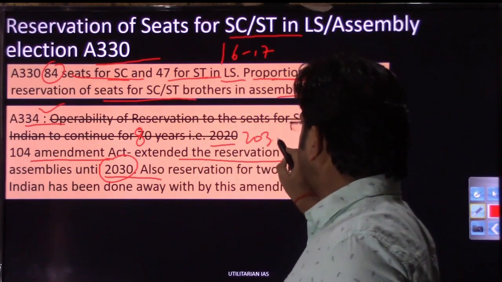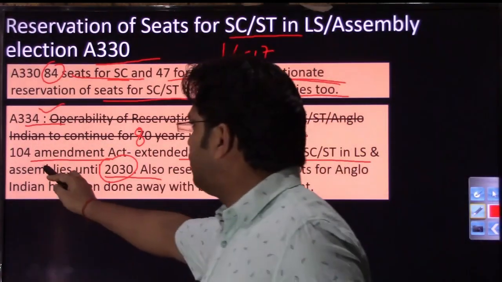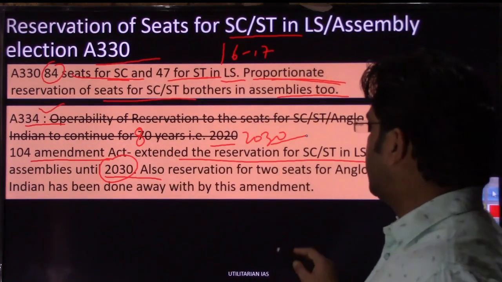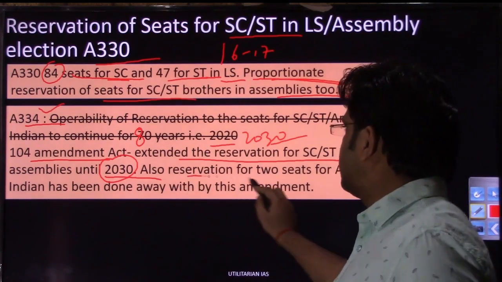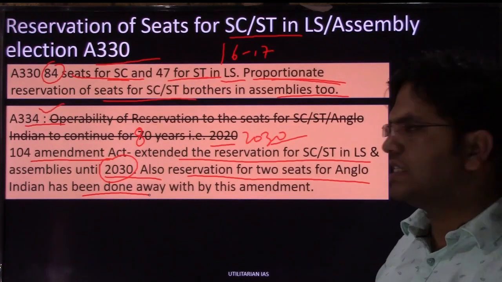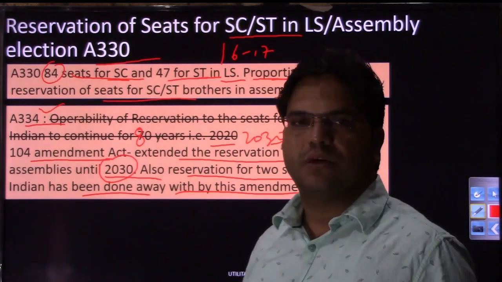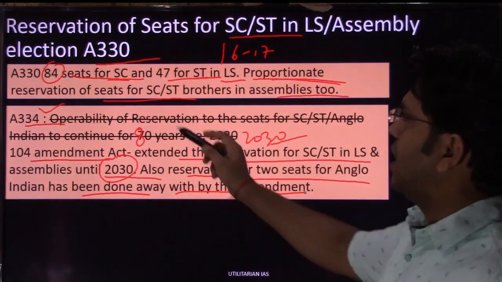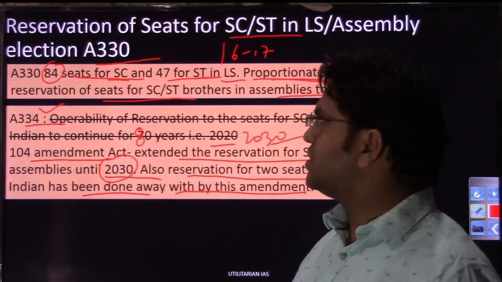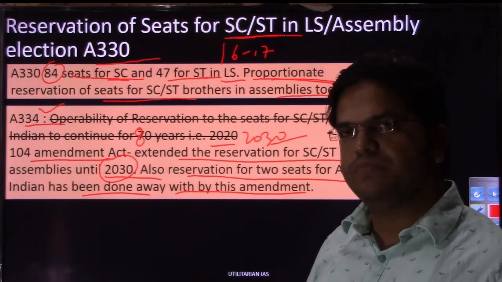Second change that we did in Article 334 through this 104th Amendment is that the requirement of nomination of Anglo-Indians has been done away with. So also the reservation of 2 seats of Anglo-Indians in the Lok Sabha and 1 seat at the assembly level has been done away with by this 104th Amendment. So I hope this reservation का concept, आर्टिकल 330 एंड आर्टिकल 334 is clear. आर्टिकल 330 कहता है कि पॉपुलेशन के बेसिस पे SC एंड STs का जो रिजर्वेशन है वो लोकसभा एंड स्टेट असेंबलीज में होना चाहिए.